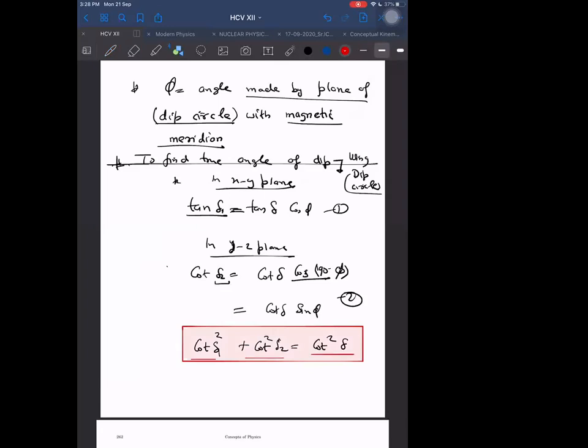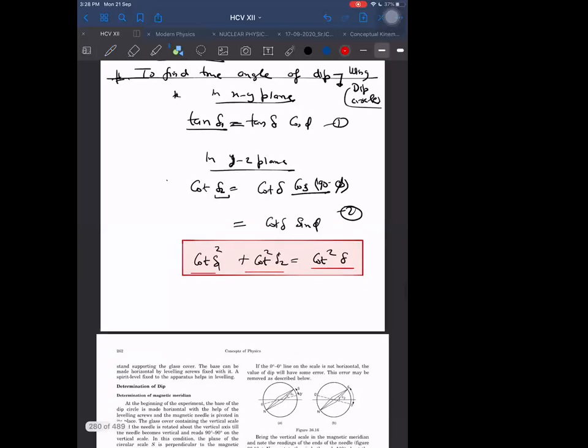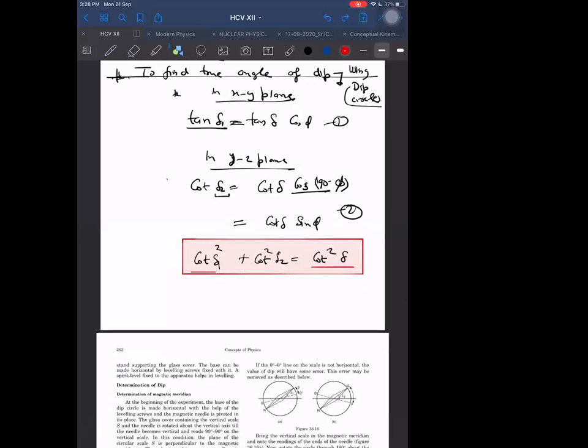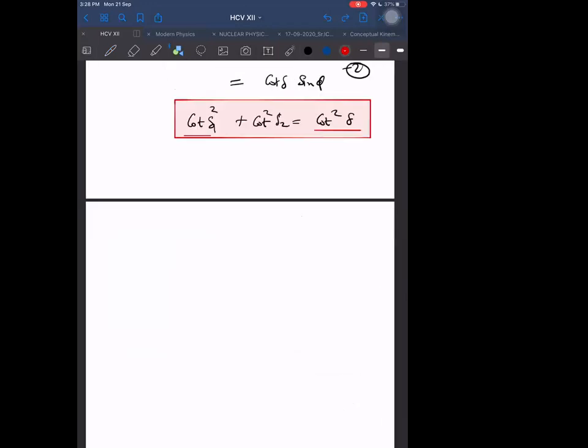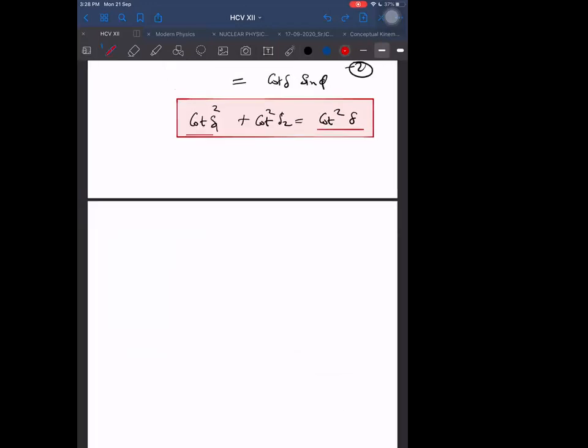So this is our true angle of dip found in terms of two apparent angles of dip. And how did we find those apparent angles of dip? We found those apparent angles of dip by taking two readings of the dip circle in two mutually perpendicular planes. How have we taken two readings in two mutually perpendicular planes?